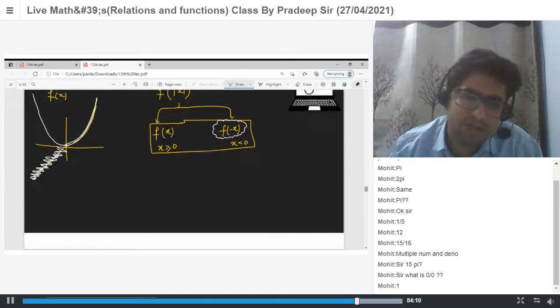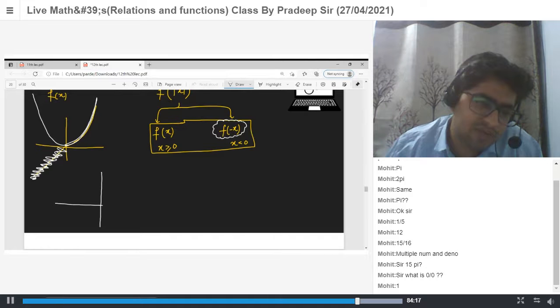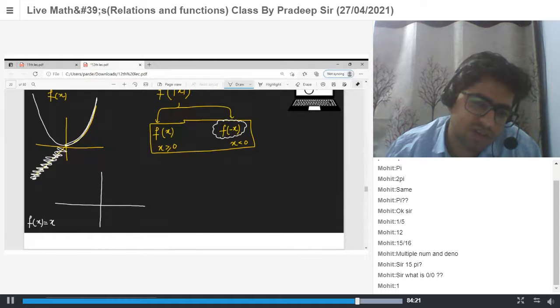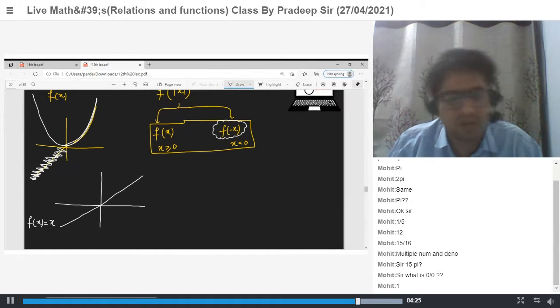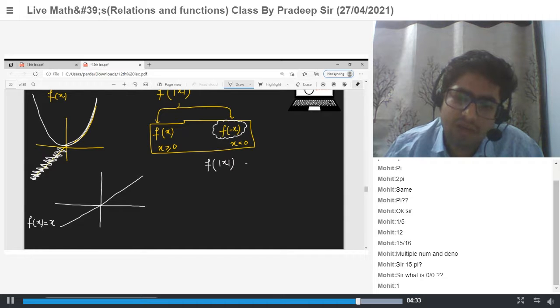Let's take one more example: y is equal to mod x. We know, let's say f(x) is equal to x. So y equals x is a straight line inclined at 45 degrees. Now if you replace x by mod x, your graph will be mod of x.